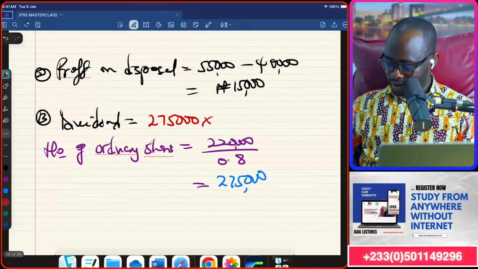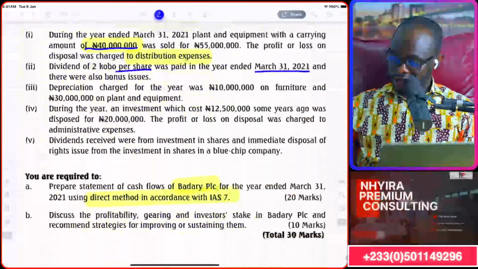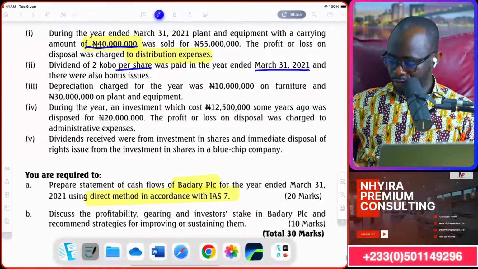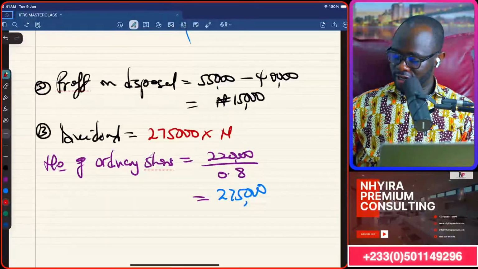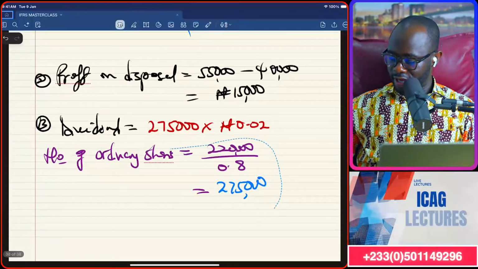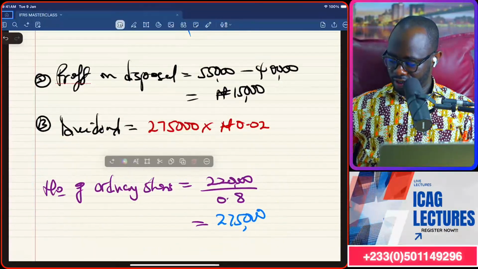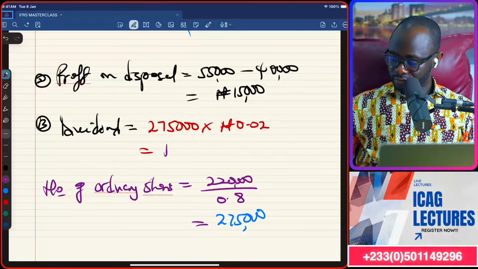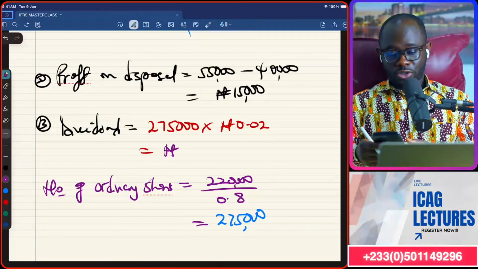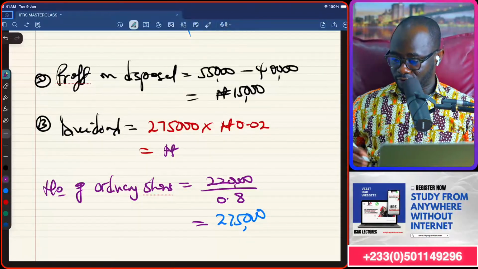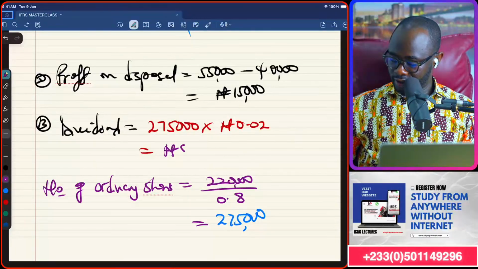How much did they pay? They paid a dividend of 2 kobo. That will be 0.02 Naira. Okay? So that we can get the amount of dividend that was paid. So my answer times 0.02 will give me 5,500 Naira.